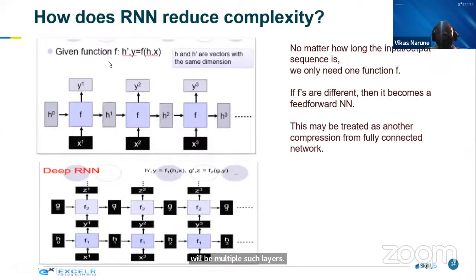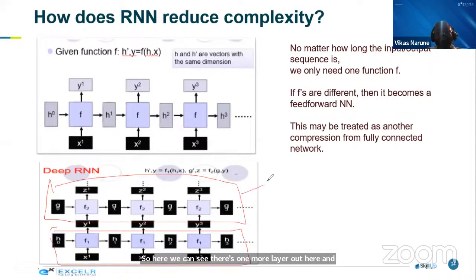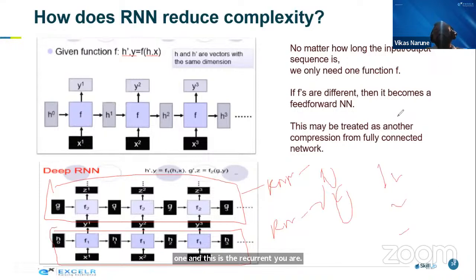So here we were showing only one layer. Here you can see there's one more layer out here, stacked above. This is recurrent neural network layer 1, and this is recurrent neural network layer 2. This way they are stacking them. This is called one to one, one to many, many to one. This kind of recurrent neural networks they are creating.